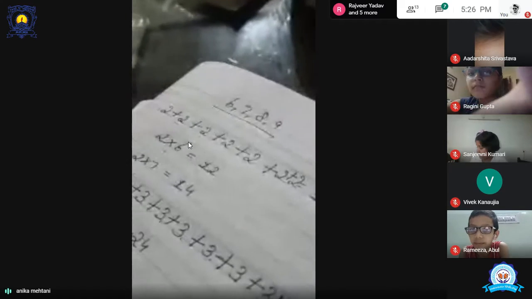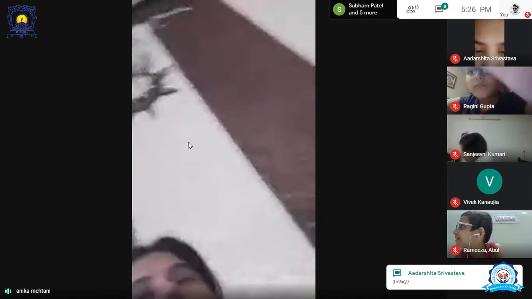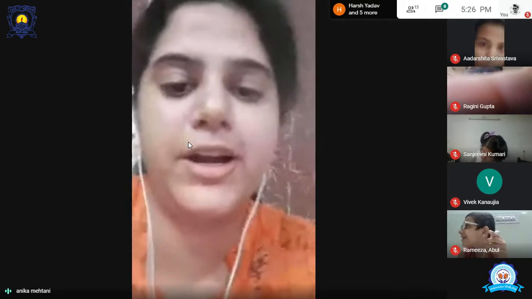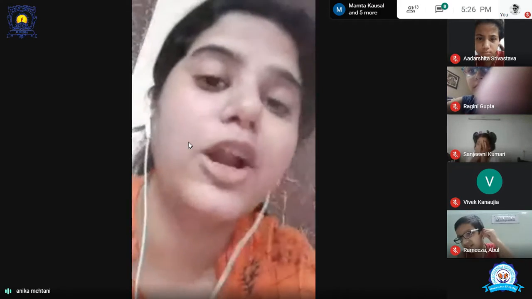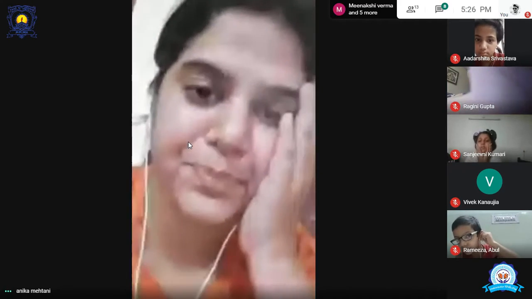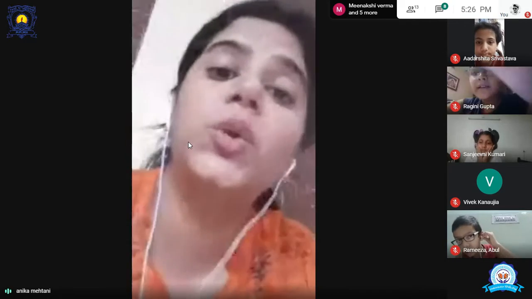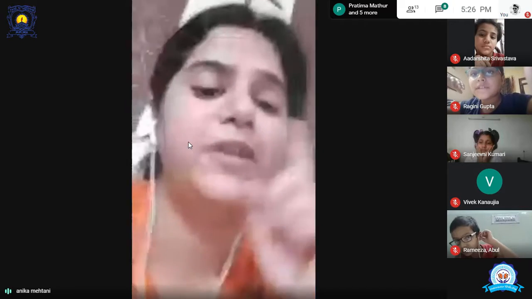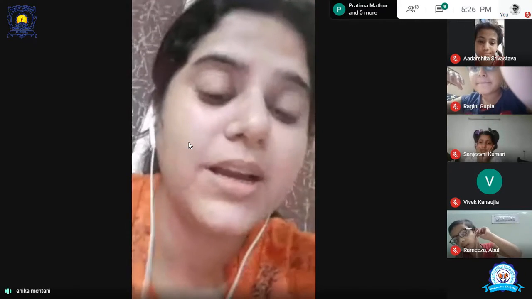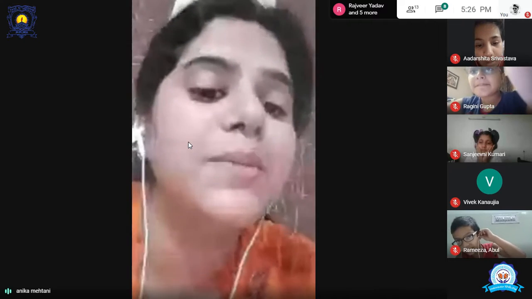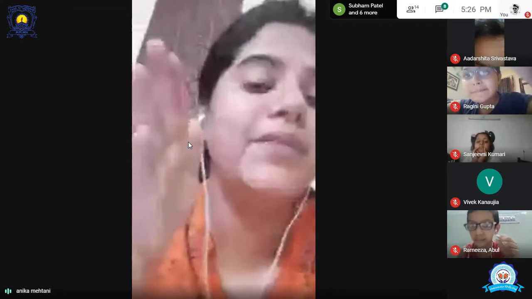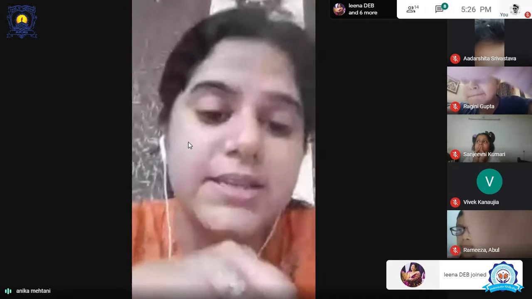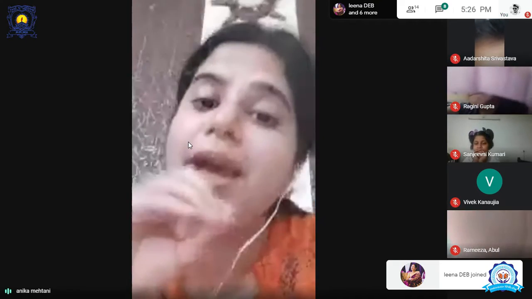See children, addition and multiplication are almost the same. Multiplication is used as a shortcut method for addition because addition is very long. Since these are very small numbers, 3 here, 2 here, you can add on your fingertips. But supposing I have to add 12, 9 times, 12 plus 12 plus 12 plus 12, to calculate that I will have problems. I might make some mistakes also. So instead of adding again and again, I will multiply. It is much easier for me and I will not make that many errors.